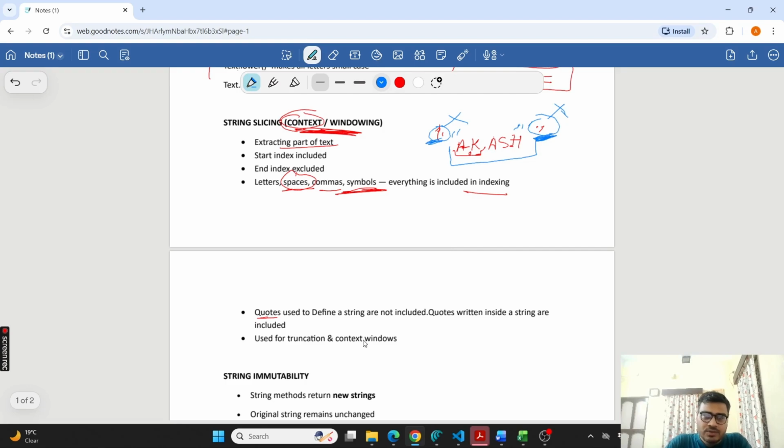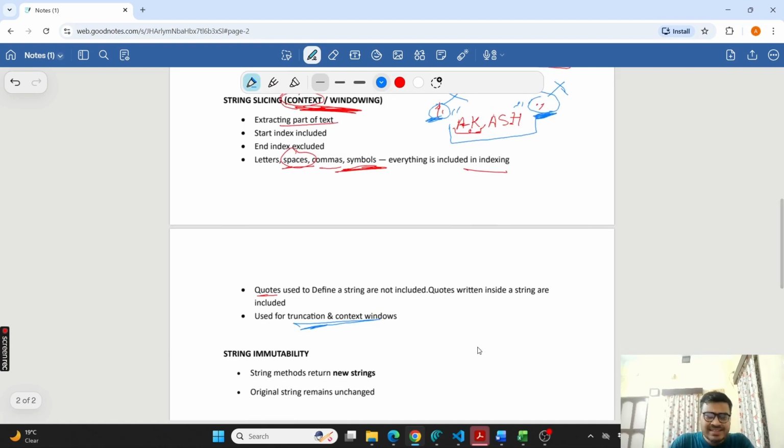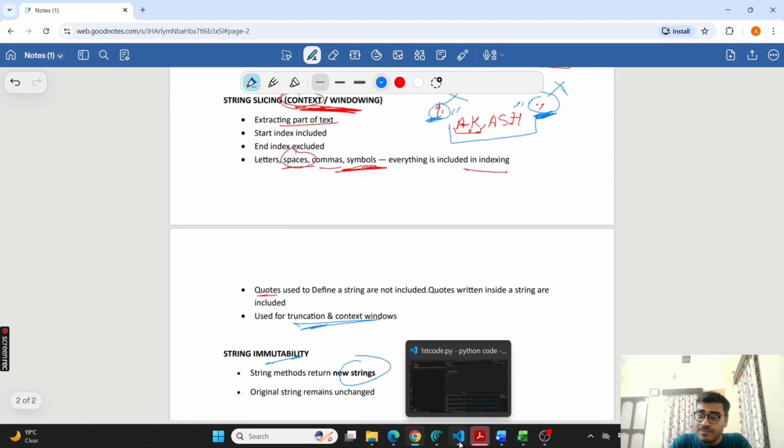Okay, fine. So we use this for truncation and context windows, we have discussed it. To ensure that we are feeding a limited context to the LLM or AI, we have to slice. Now next is string mutability. That is important. Just one thing here: string mutability means that whatever operations you do on the string, these operations will return a new string. It won't replace the old one.